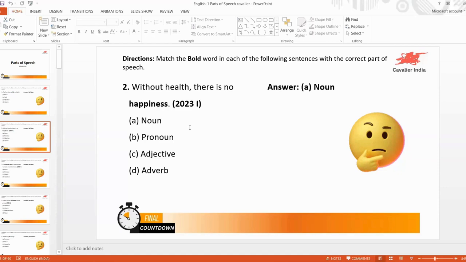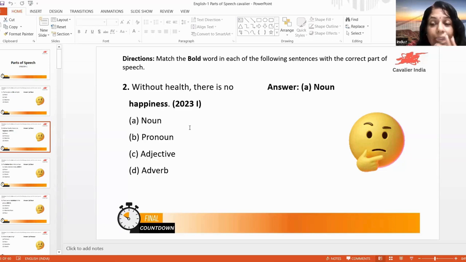Without. Preposition. Yeah, correct. So then what is health? Object. No, no. It's not the object here. Here, health is the noun. It is not actually considered as a subject. Why? Because we have started the sentence with a preposition. So this is a prepositional phrase.